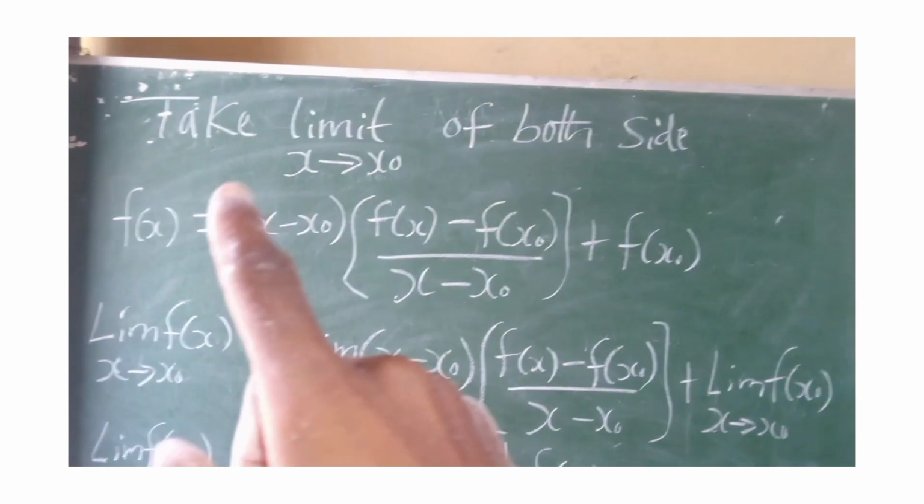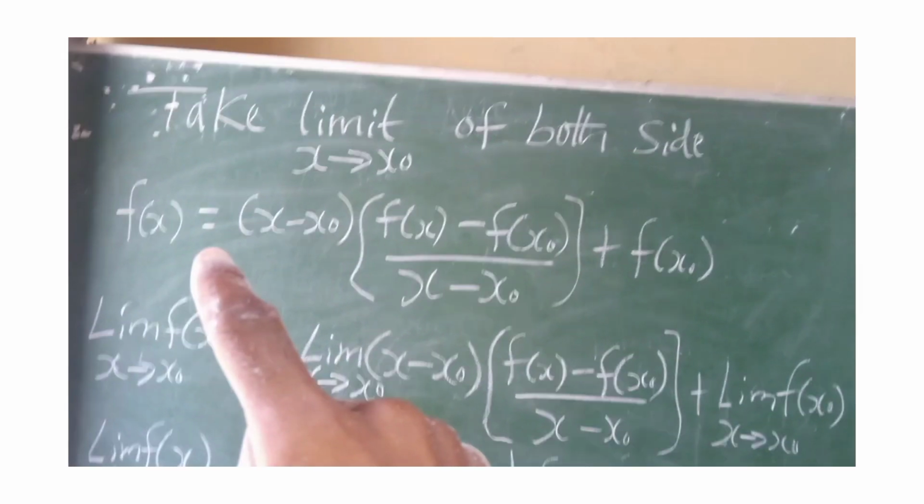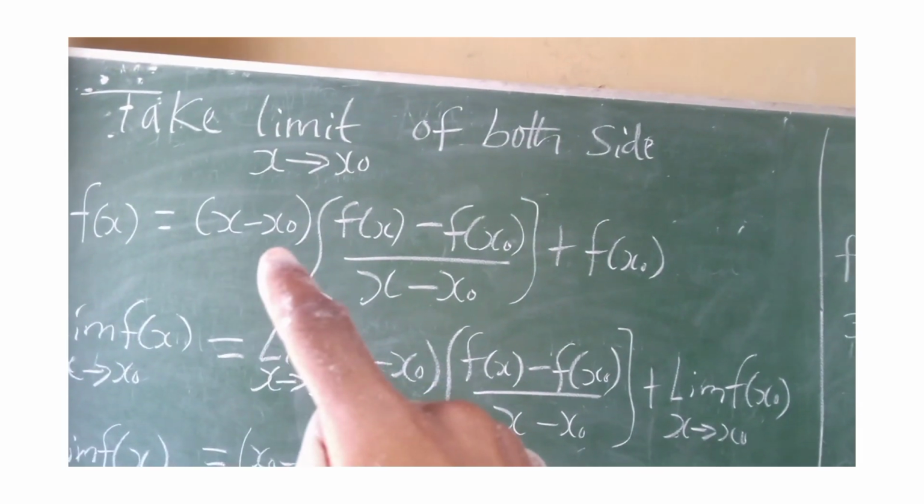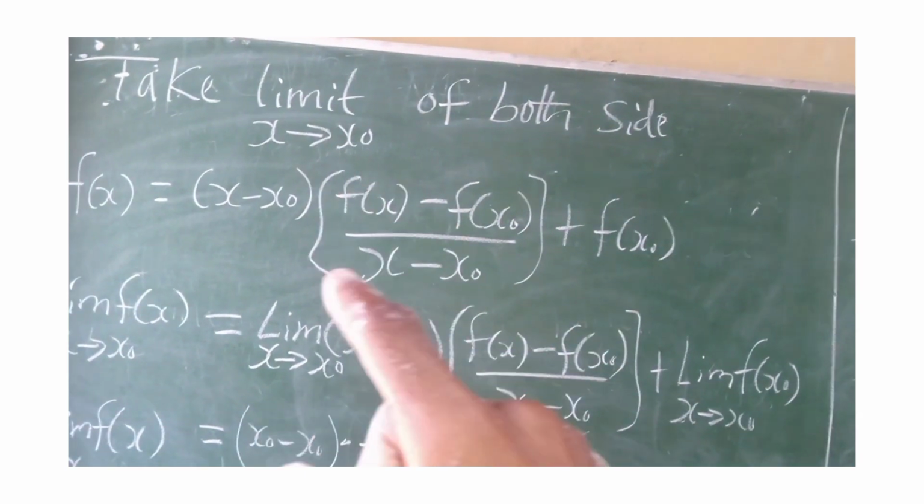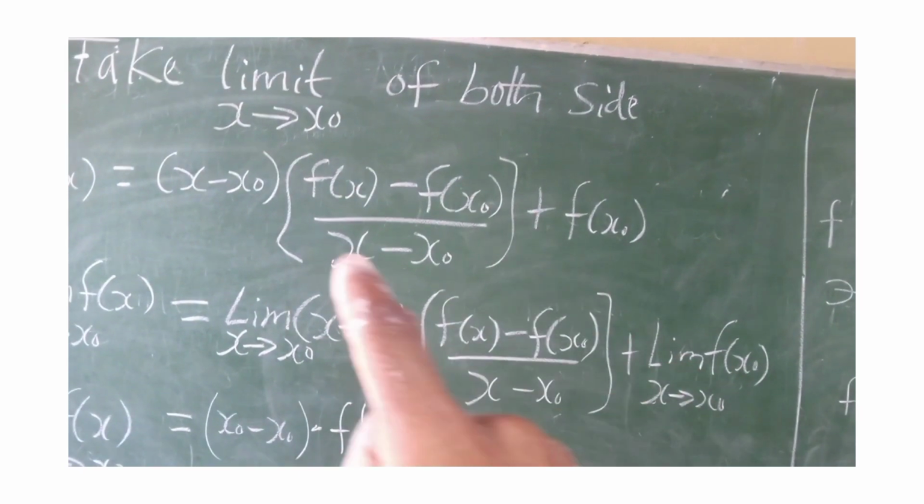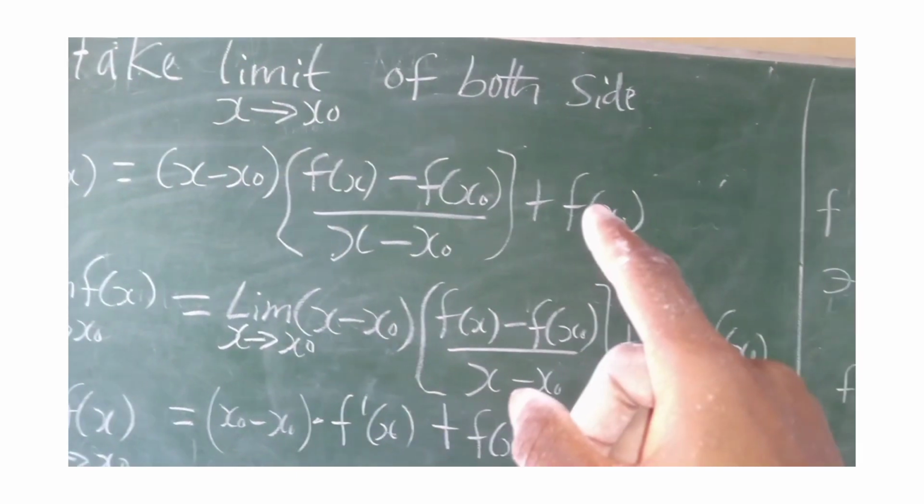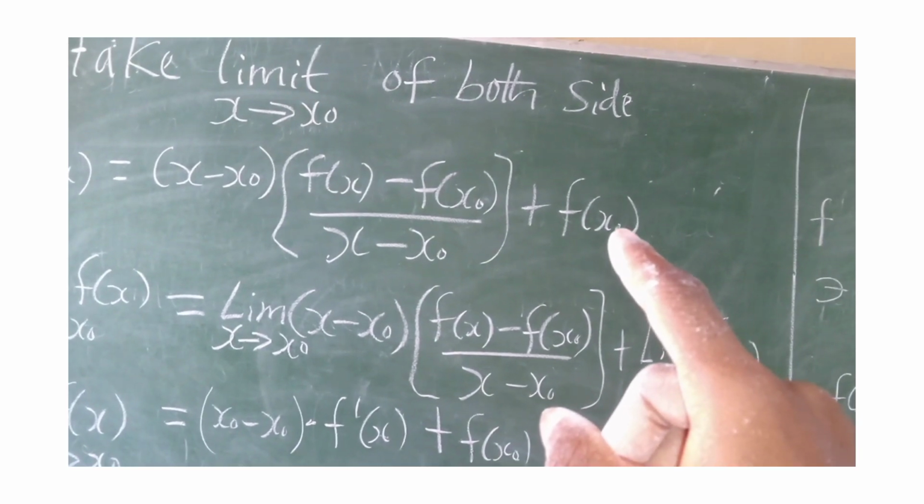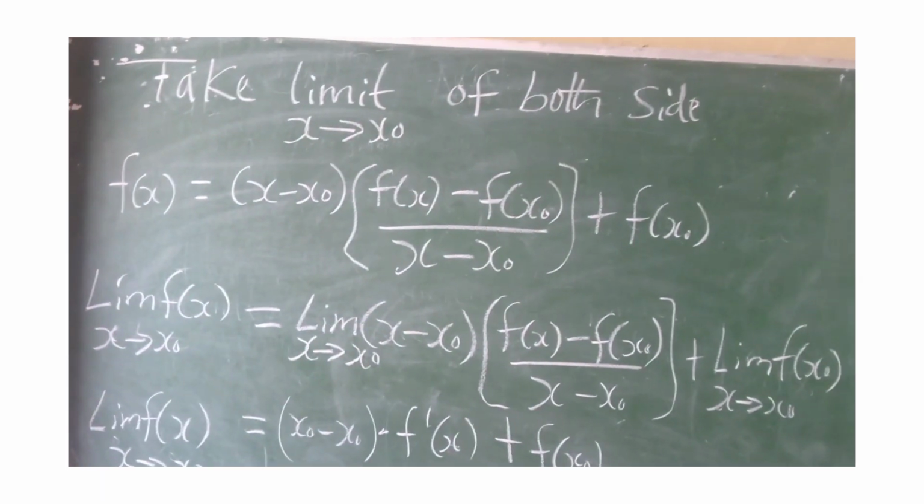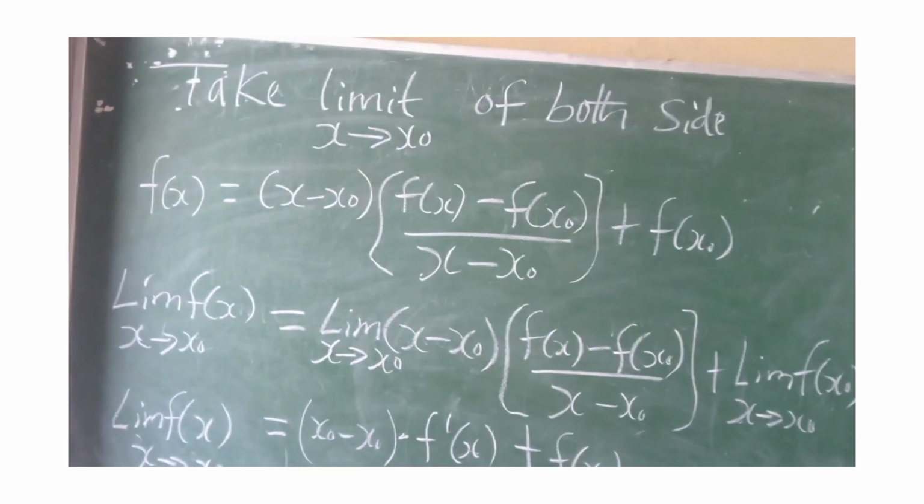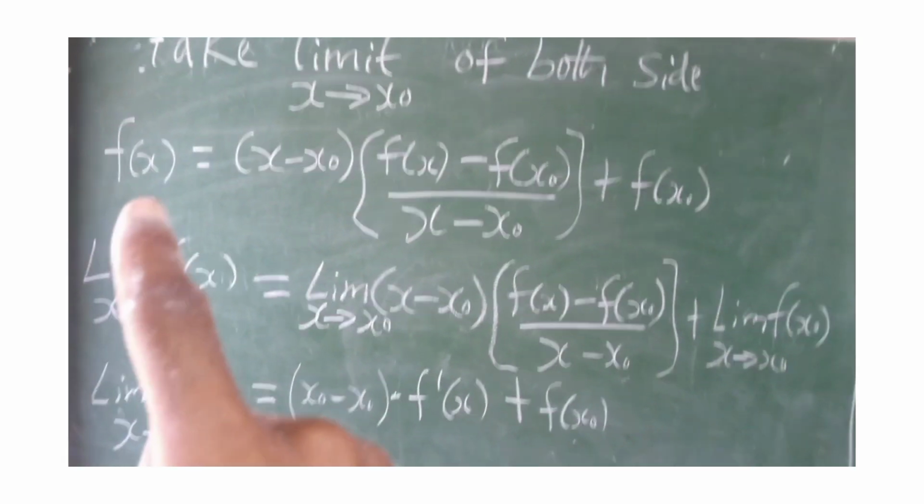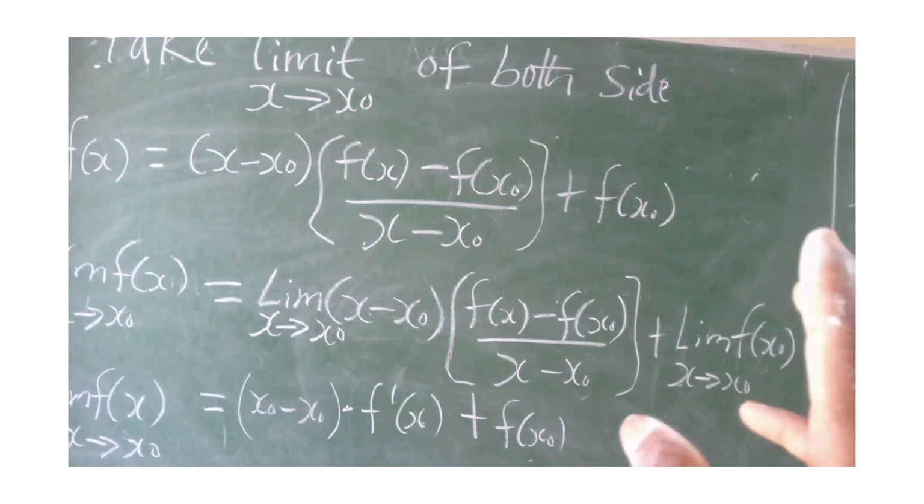You know that from what we had before, f of x equals bracket x minus x naught multiplied by f of x minus f of x naught all over x minus x naught, plus f of x naught, right? And now we say that you should take the limit of both sides. For us to be able to take the limit of both sides, we take the limit from the left hand side and also on the right hand side.